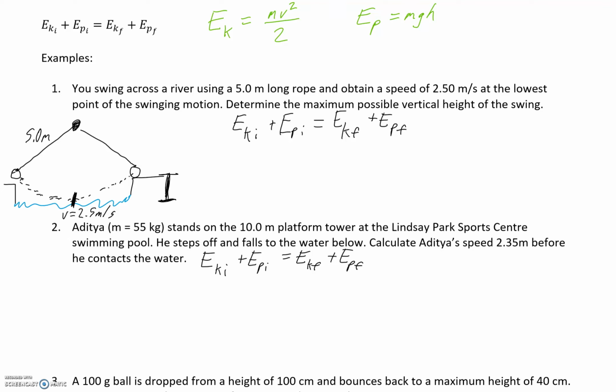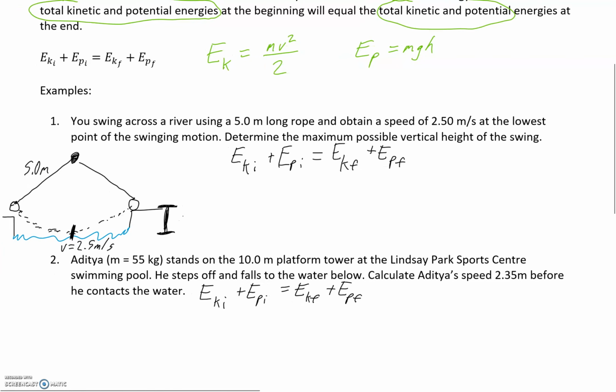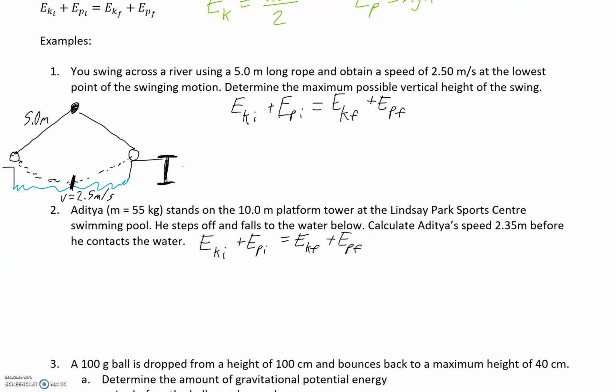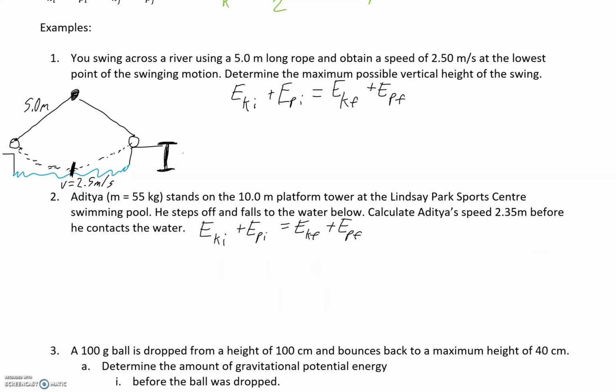So what are we looking for? We're looking for the height here. And to be entirely clear, we're going to use this as VI, and this will be our HF. That's what we're looking for. So let's take a look.